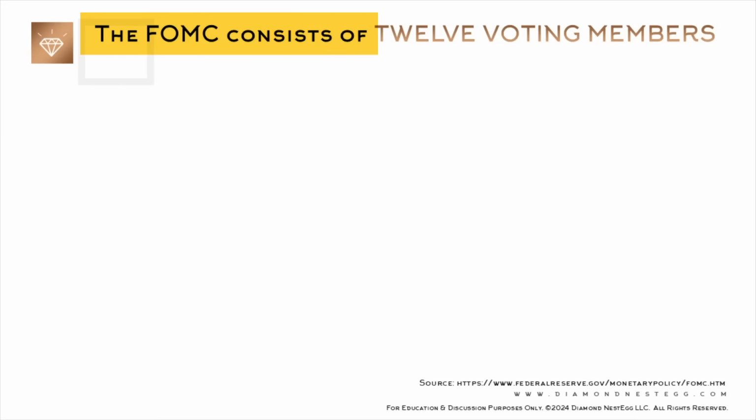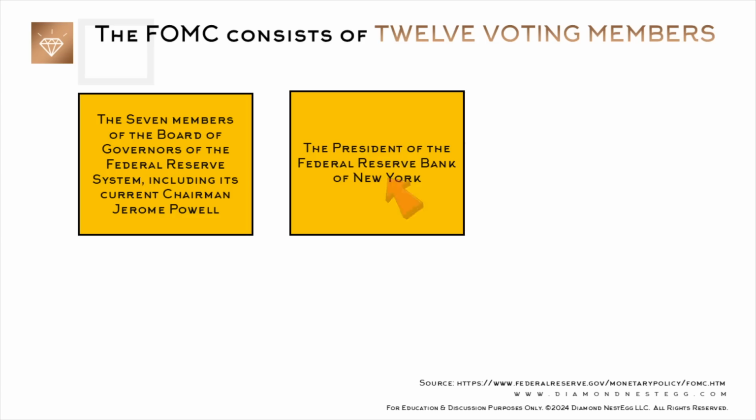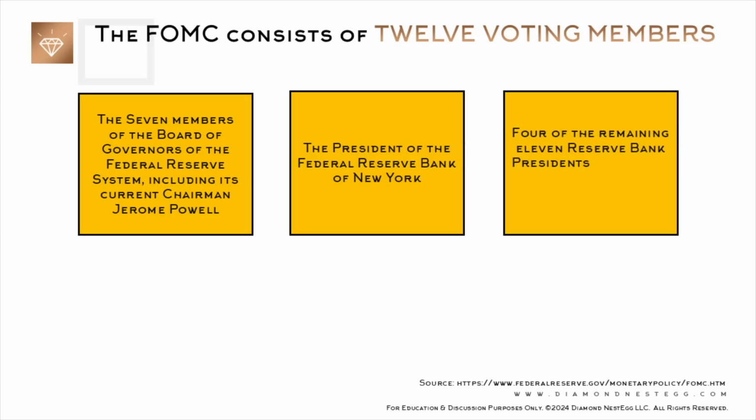So the FOMC consists of 12 voting members, the 7 members of the Board of Governors of the Federal Reserve System, including its current chairman, Jerome Powell, the president of the Federal Reserve Bank of New York, and 4 of the remaining 11 Reserve Bank presidents, who serve 1-year terms on a rotating basis.